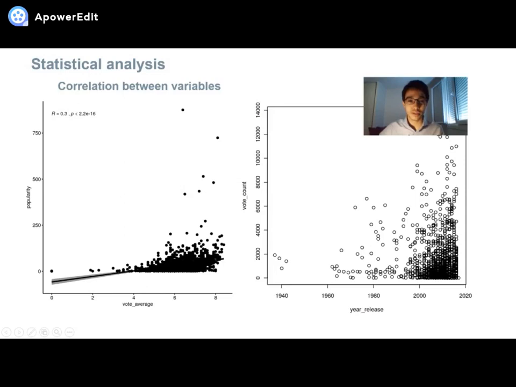On our left, we see that we have a weak correlation between the vote average and the popularity of a movie. The first observation is that the majority of the vote average values are between 4 and 8, which is not that bad. The other good information for the producers is that the popularity of the movies is almost the same for the movies with a vote average between 6 and 8. We can also observe on this graph the 6 outliers with a high popularity. On our right, we observe that the further we go in time, people are more likely to vote on movies, but also a lot of movies are left without votes.